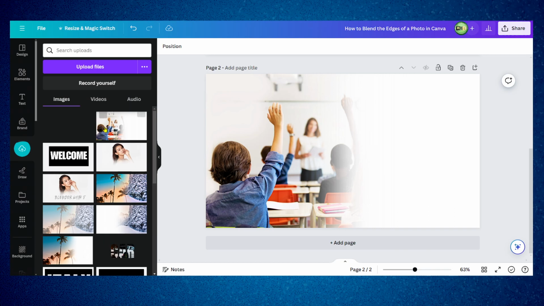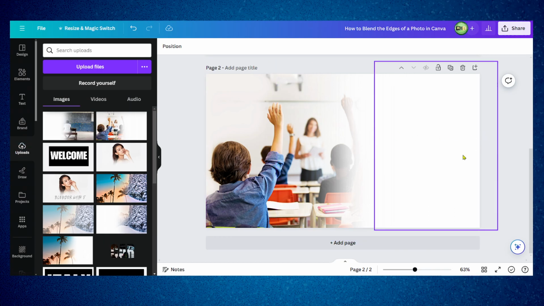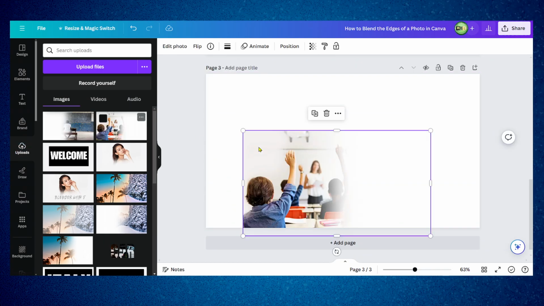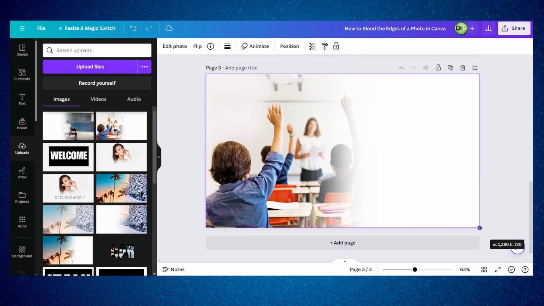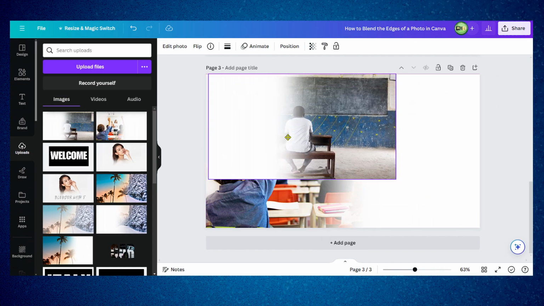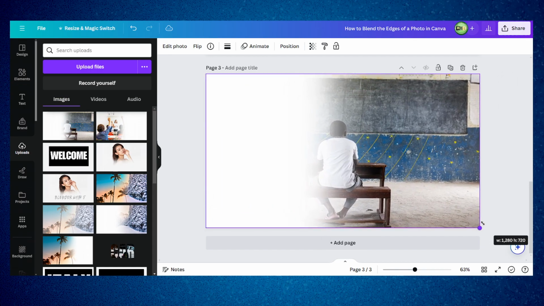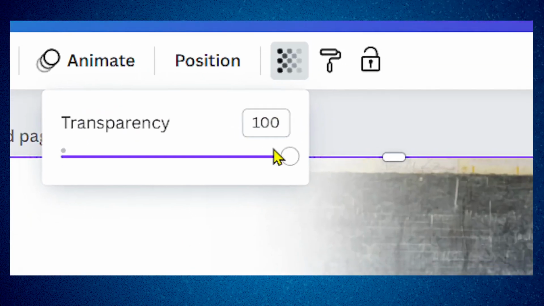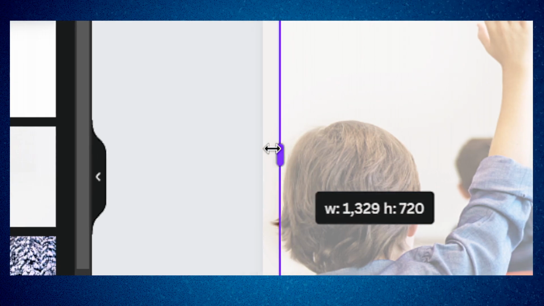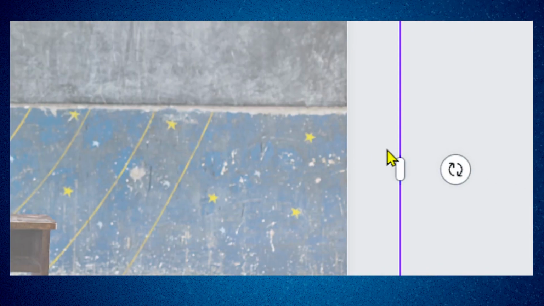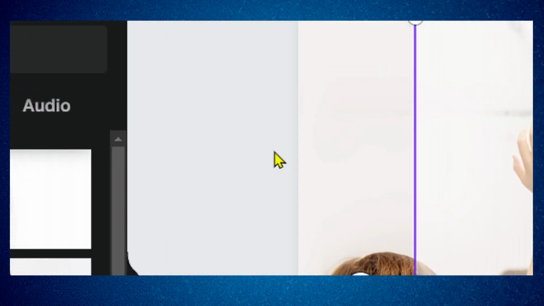Now I have two images here. I can now add another page, move this first here. Now the second one here. And now I'm gonna go to transparency, decrease the transparency here. And I can move this a little bit. Something like this.